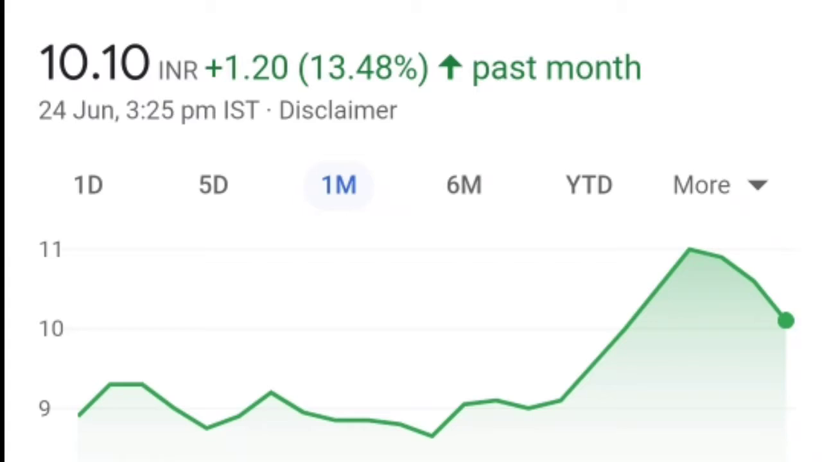look at the share price analysis of Infotech, which is a penny stock priced below 12 rupees.